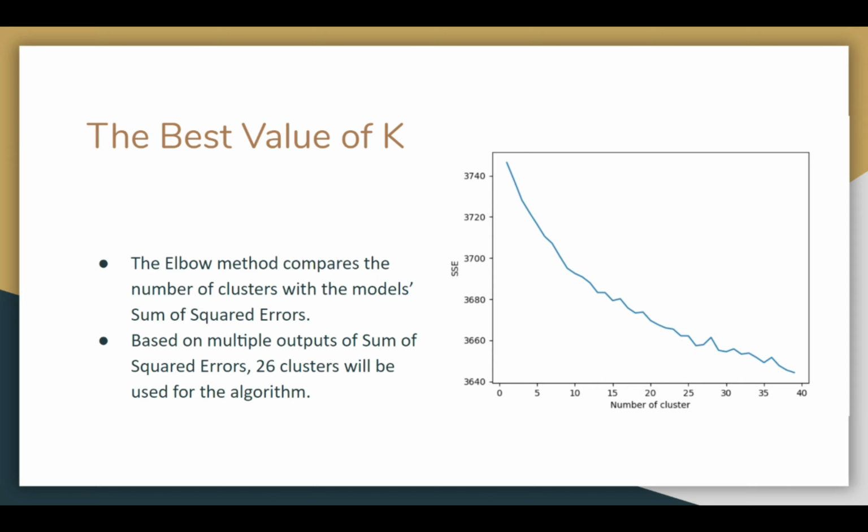Now, the elbow method says that the best K is where, quote unquote, the elbow bends, meaning that once we find that best K, adding more clusters will not make a significant change. We chose 26 because after K equals 26, we can continue adding clusters, but it doesn't make as significant a change as adding clusters before did. Now that we have our best K, we can start making recommendations.